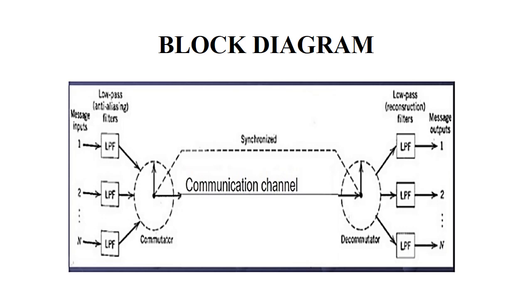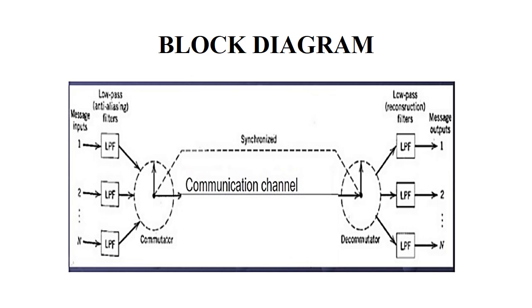This is the block diagram of the time division multiplexing. Here the time interval of TS will be sampled and the sampling frequency becomes Fs. So the single signal composed due to the multiplexing of input channels is given to the transmission channel. At the receiver we have the decommutator that will decode the time multiplexed input channels.